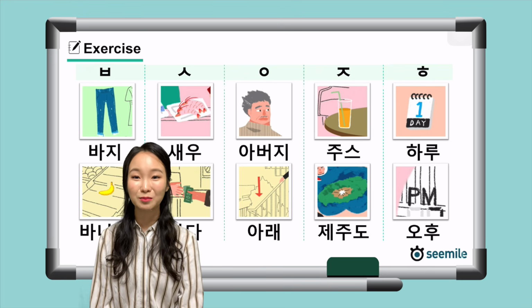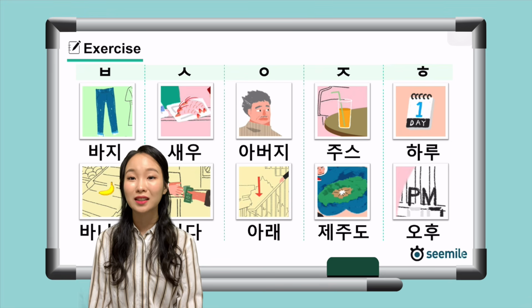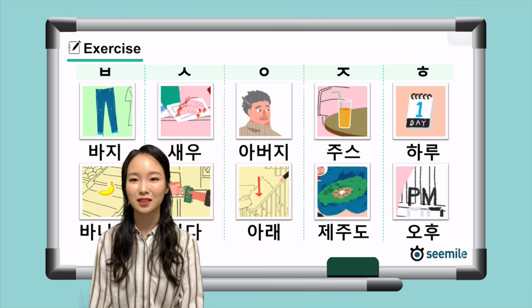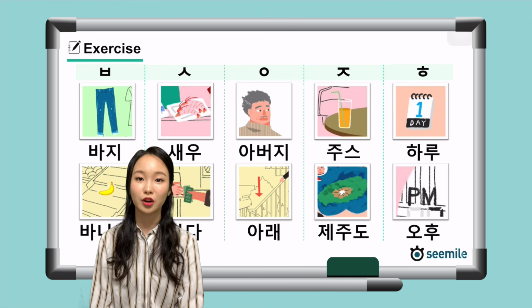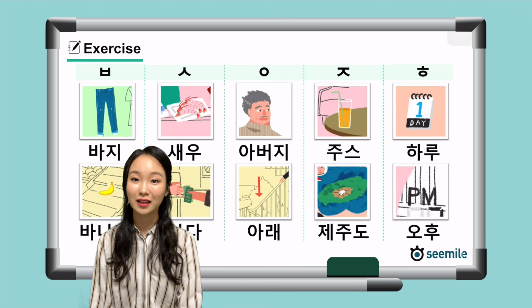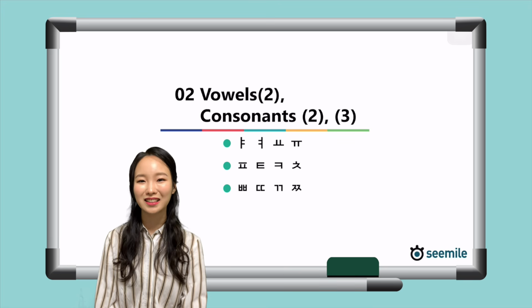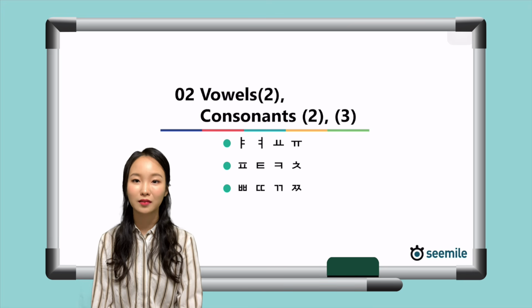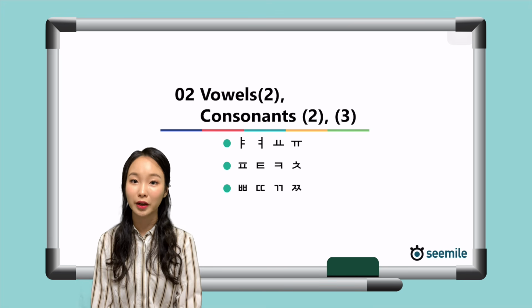Wow, guys, good job today! You learned how Hangul was created along with its basic principles, as well as how to read and write 8 vowels and 10 consonants. You're actually done with the foundational construction of Hangul. In the next lesson, you're going to learn 4 more vowels and 8 more consonants. They are simply combinations of what you already learned today, so don't be scared.